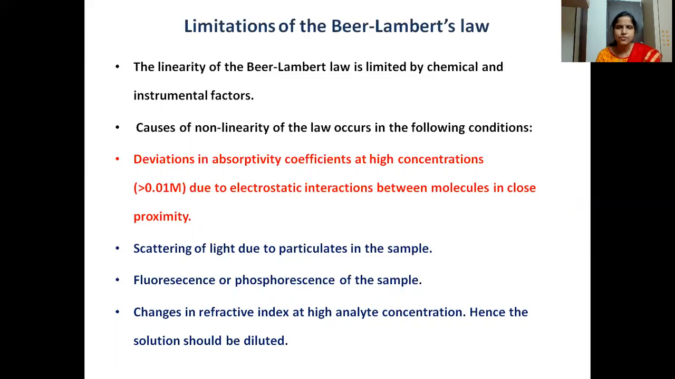In today's class, we have seen what spectroscopy is, with two types: absorption as well as emission spectroscopy. We saw the different molecular energy levels. There are three types: electronic energy levels, vibrational energy levels, and rotational energy levels. Then we saw Lambert's law as well as Beer's law, which combined together is the Beer-Lambert law, and its limitations.